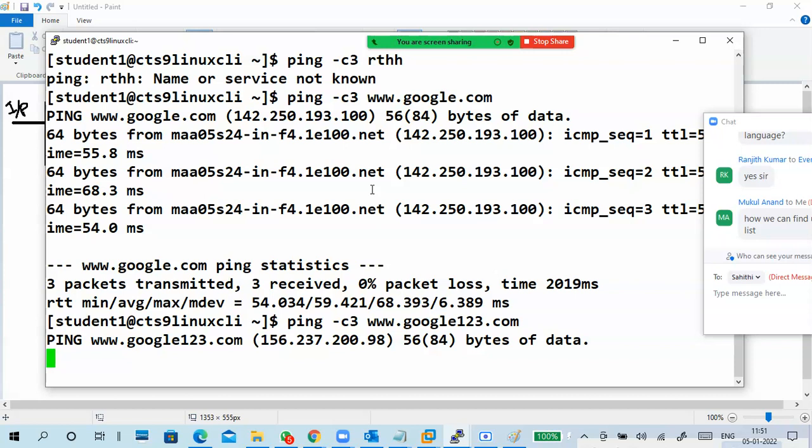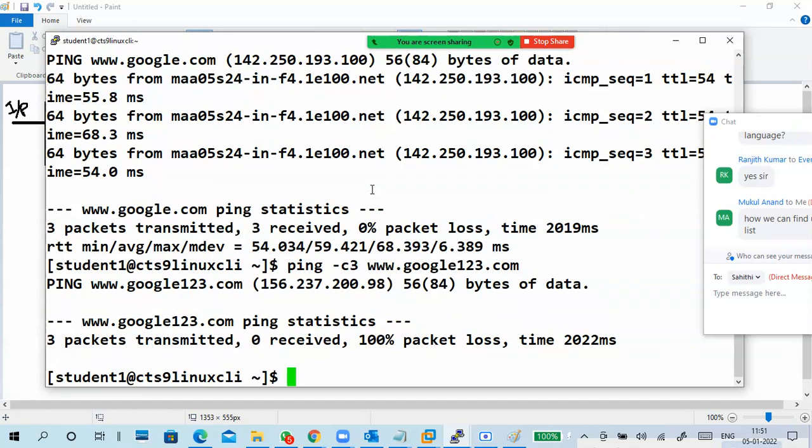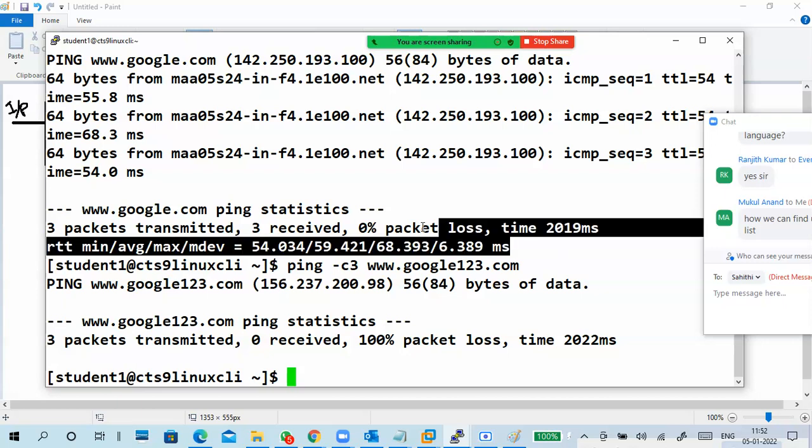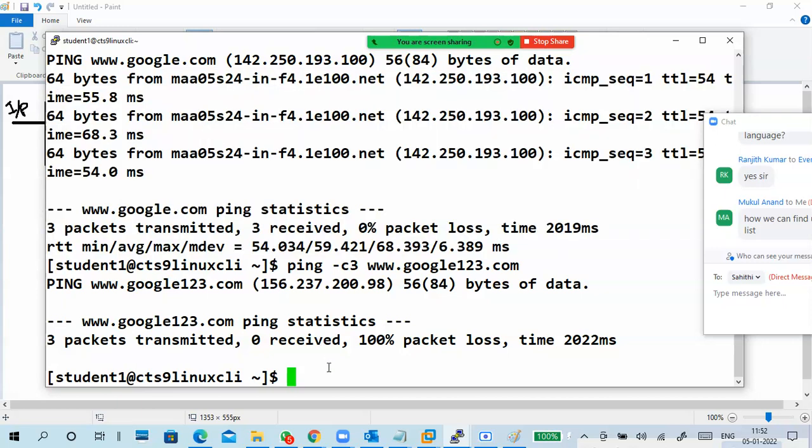Sometimes it will generate an error. Sometimes it can be successful, and it will generate output. See, 100% packet loss, and here it is 0% packet loss. 100% packet loss means it is an error, and this is output. Okay, like that.